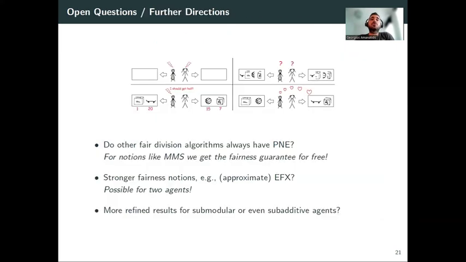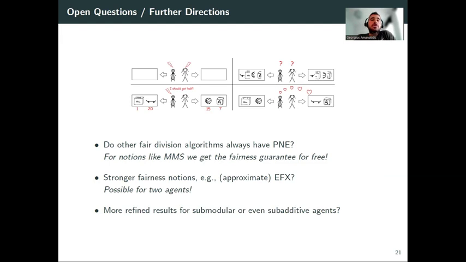Now, I'm going to close with some open questions or directions for future work. Well, the question is, can we have other algorithms from the fair division literature that also have pure Nash equilibria? Because here we focused on envy-free, comparison-based fairness notions, but if we had something that's value-based like MMS, then the existence of equilibria would directly imply the fairness guarantees there.